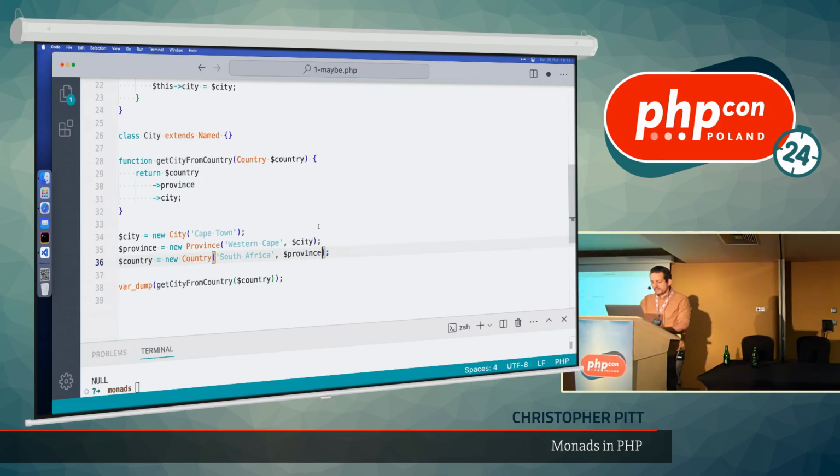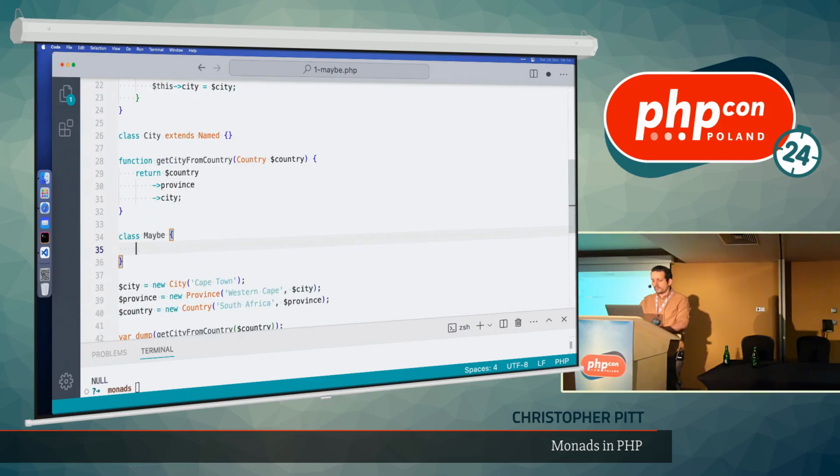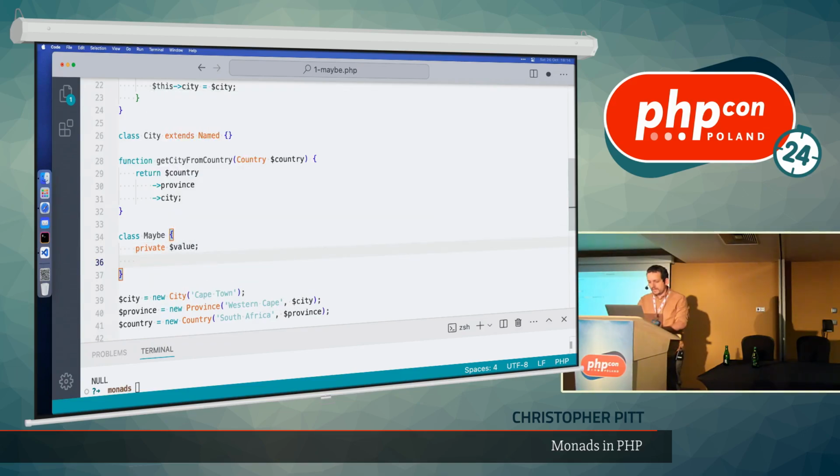So in this example only, I'm going to write it from scratch because it's kind of a simple one. We can make a thing, I'll call it Maybe, and this thing can wrap our values and do this kind of careful property-defined checking for us so that we're not given exceptions when someone hasn't defined this relationship properly. Let's make a private value property. Again, we can't do any fancy type hinting because it's a very old PHP version, but we can make a constructor.